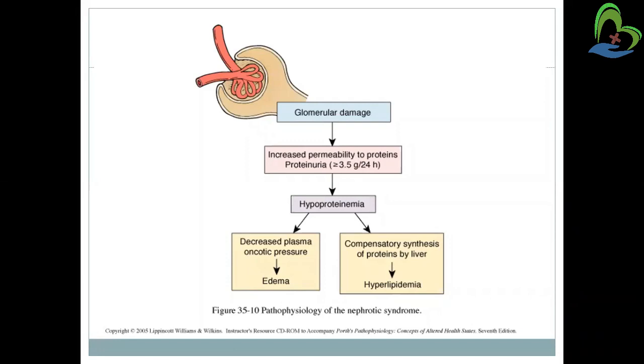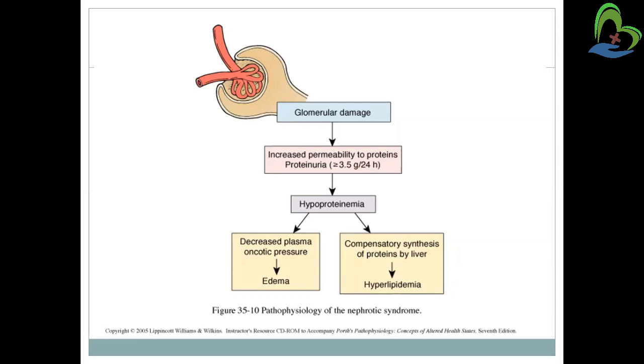As permeability increases, proteins are more able to get into the urine and will be lost from the urine. So there will be proteinuria, a massive loss of protein through the urine, greater than or equal to 3.5 gram per 24 hours. And because of that, it will lead to hypoproteinemia.